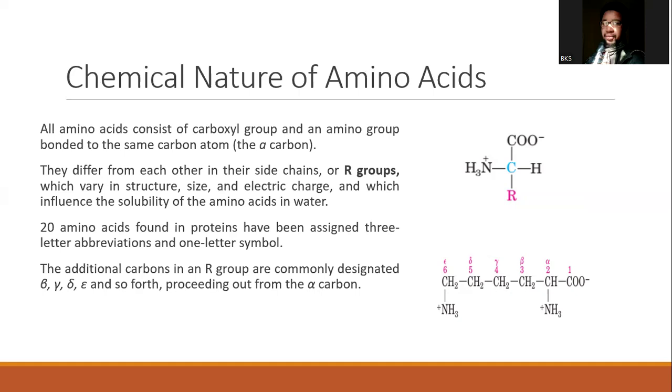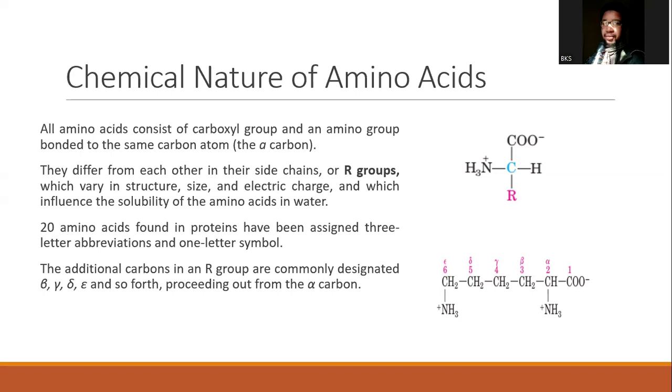Another thing we mentioned is that the carbons in amino acids are numbered in two ways. They can be numbered using Greek alphabets, or they can be numbered using Arabic numerals. If they are numbered using Greek alphabets, we said the carbon to which the carboxyl, amino, hydrogen, and the R group are attached is called the alpha carbon. Now, any subsequent carbon that comes from the R group is regarded as beta, gamma, delta, epsilon, etc., up to omega in varies.